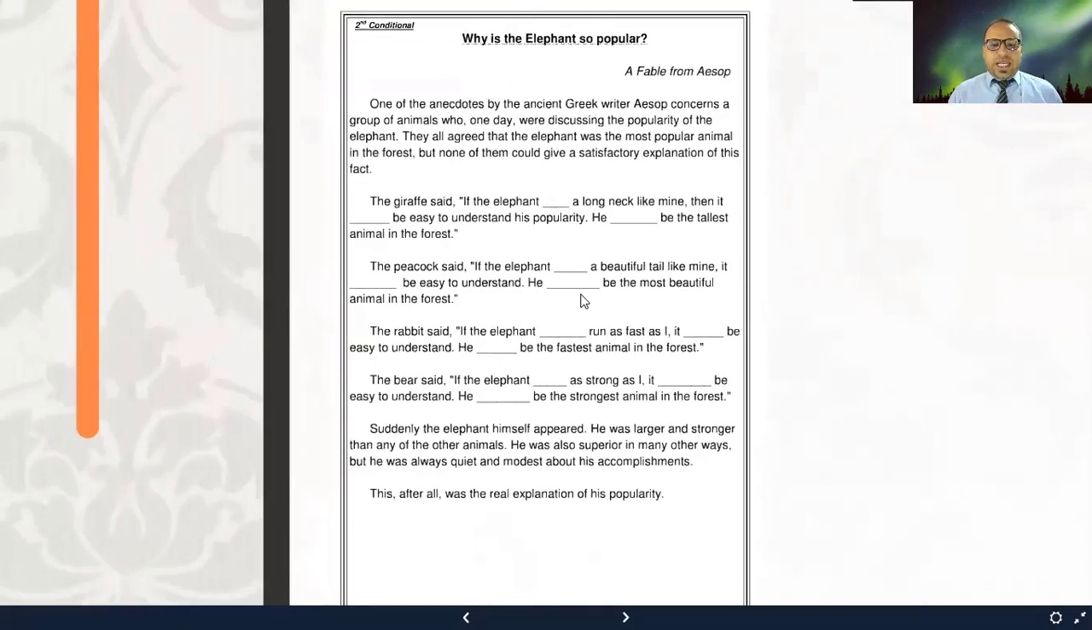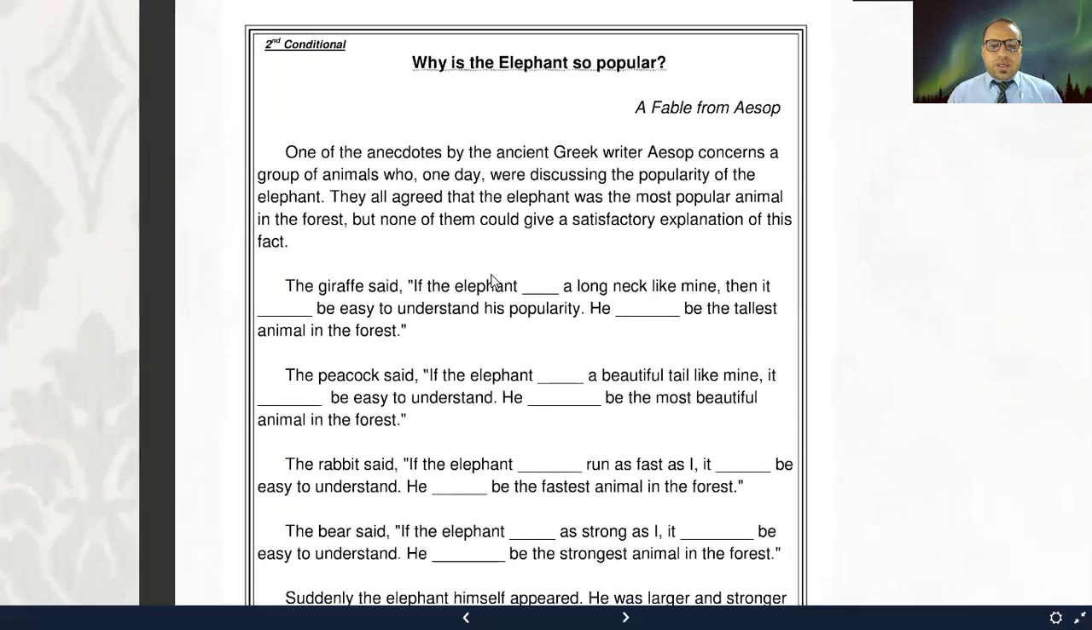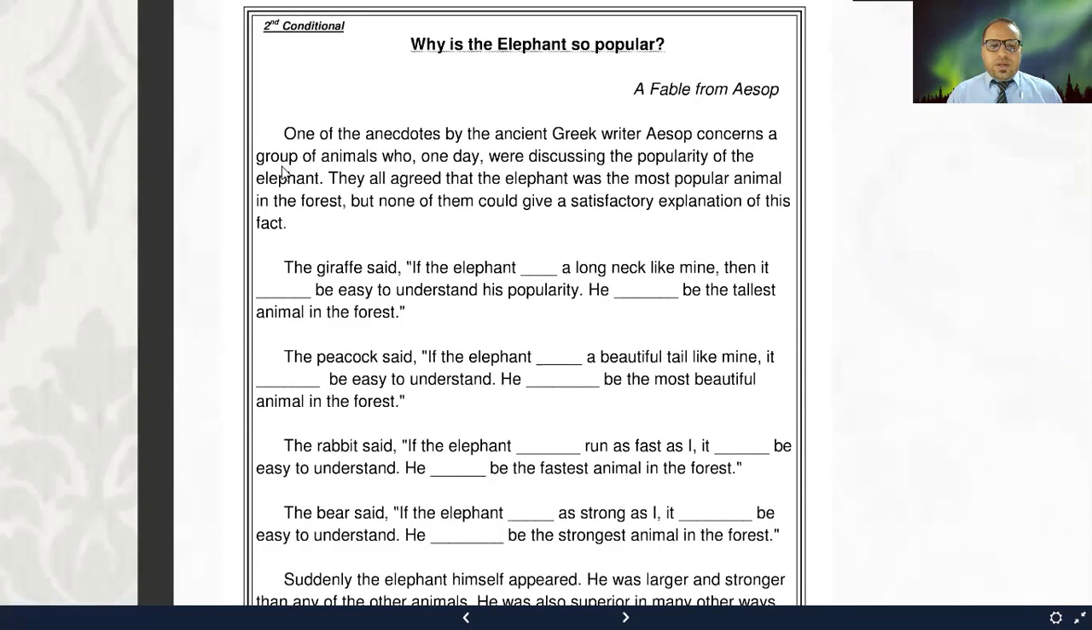Here I have practice again for conditional type 2. One of the anecdotes by the ancient Greek writer Aesop concerns a group of animals who, one day, were discussing the popularity of the elephant. They all agreed that the elephant was the most popular animal in the forest, but none of them could give a satisfactory explanation of this fact. The giraffe said, "If the elephant a long neck like mine, then it be easy to understand his popularity."